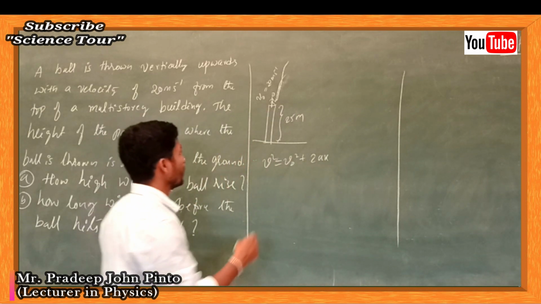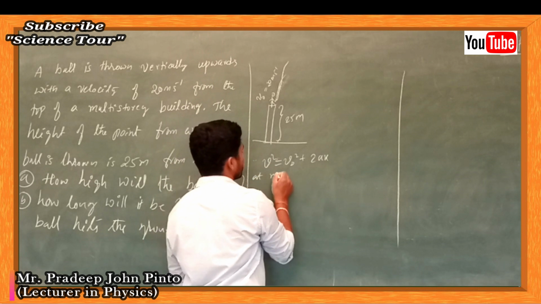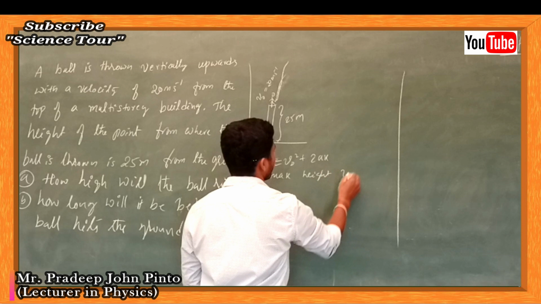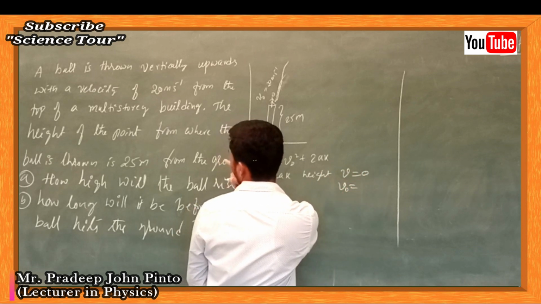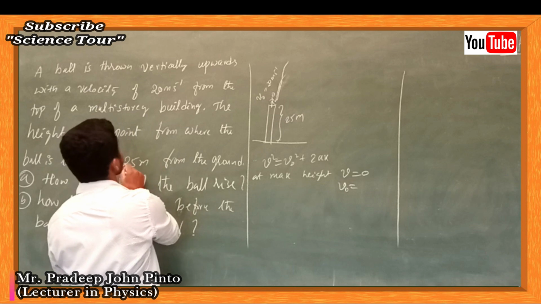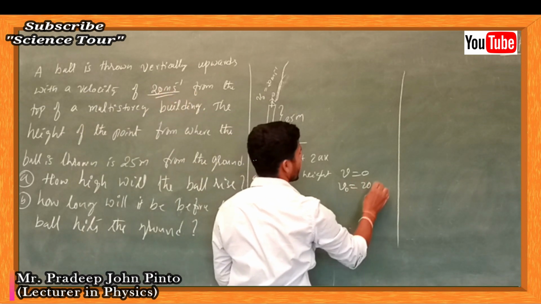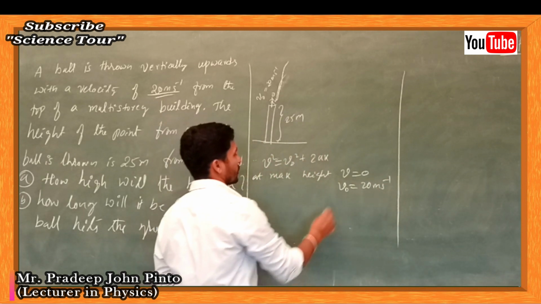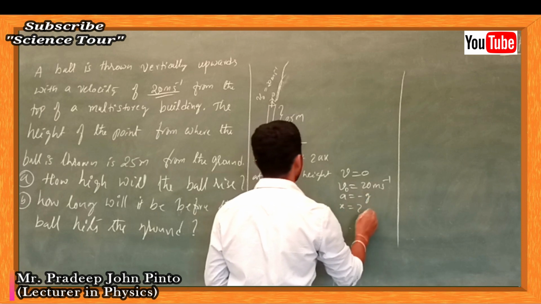So what is the final velocity? If it reaches the maximum height, at maximum height v is 0. What is the initial velocity? Initial velocity is 20 meter per second. And what is a? a is nothing but minus g. And what is x? That you have to find out.